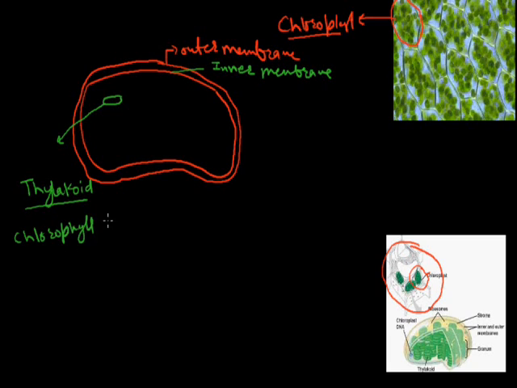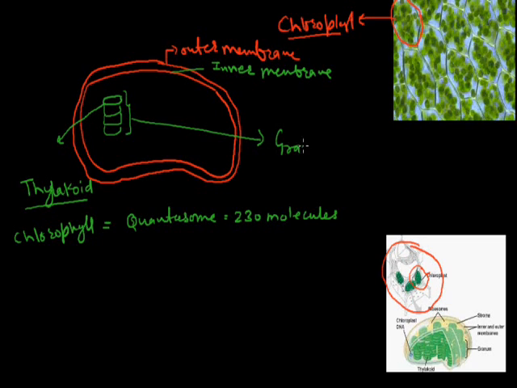Chlorophyll pigments are present in groups, and these groups are known as the quantasomes. Each quantasome has 230 chlorophyll molecules. It has chlorophyll A and chlorophyll B and some carotenoids. The thylakoids are stacked on each other and they form a structure. This whole structure is known as the granum, and the plural form of granum is grana.